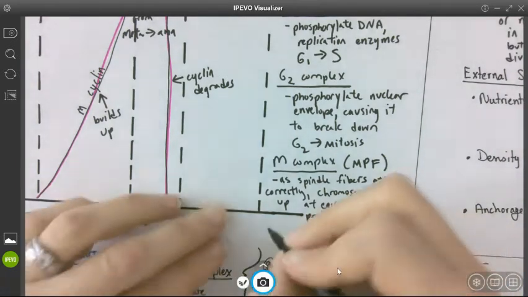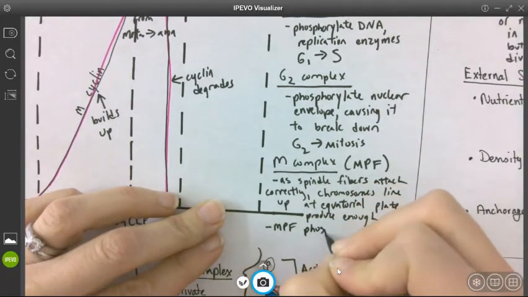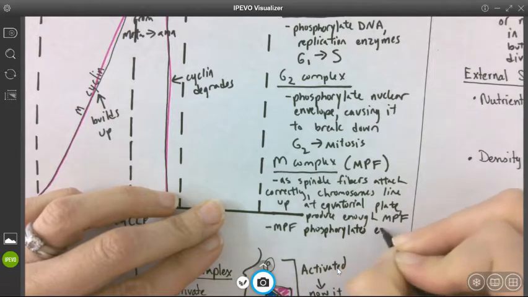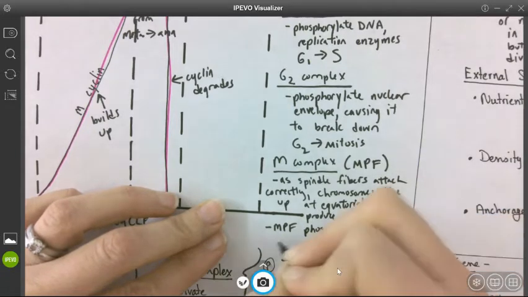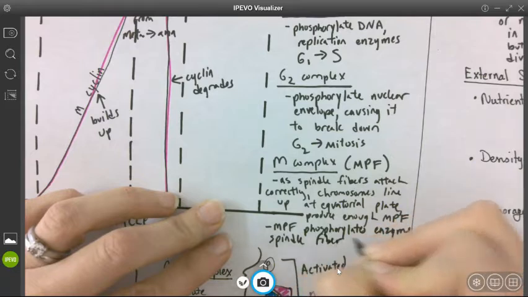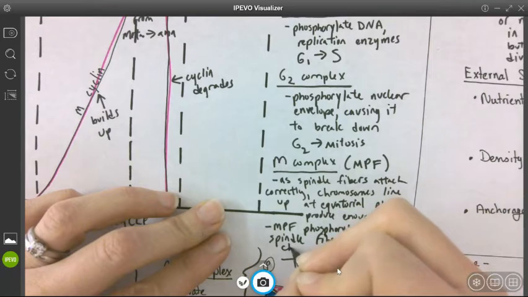So MPF actually phosphorylates the enzyme that causes spindle fiber to shorten, and the chromosomes pull apart.